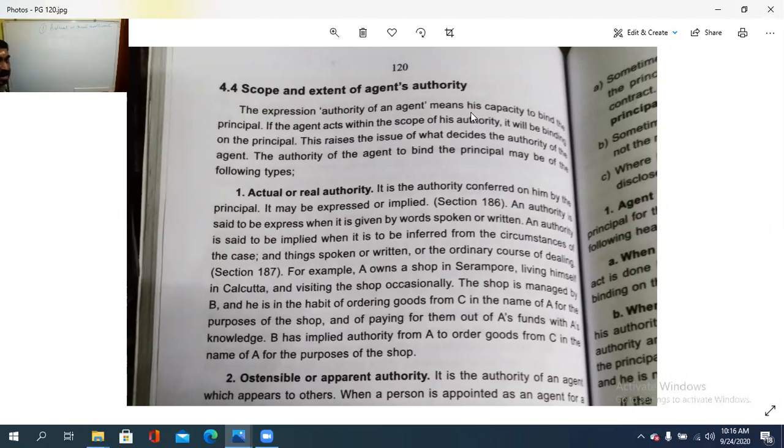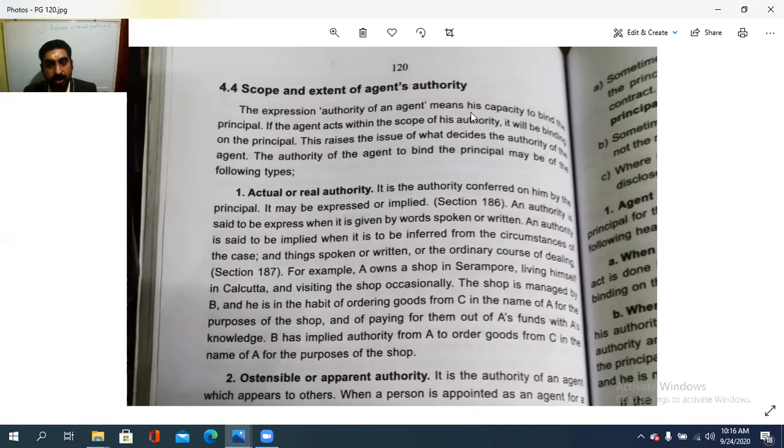Actual or real authority. So what is that? It is the authority conferred on him by the principal. It may be expressed or implied by the acts or by the conduct of the parties, or by express means, orally or written. It can be in both ways. Express or implied authorities are there.